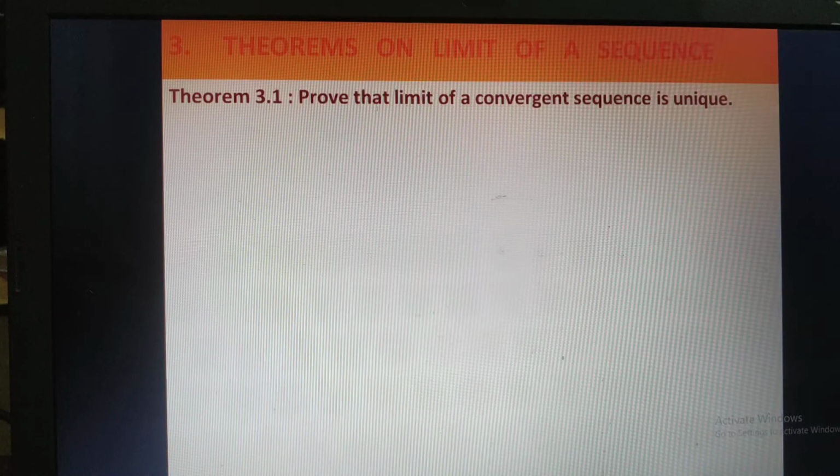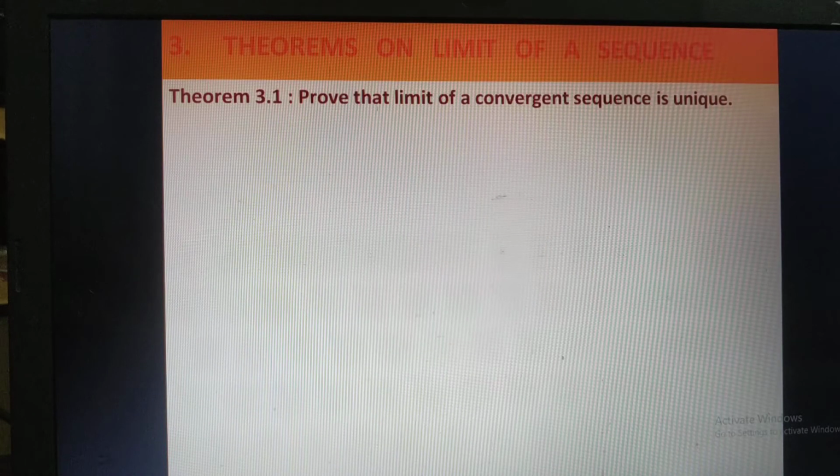After the recapitulation of the definition of a limit of a sequence, let us go for the theorems on limit of a sequence. The first theorem, theorem 3.1: prove that limit of a convergent sequence is unique. So this theorem is on the convergent sequence. What do you mean by the convergent sequence? A sequence is said to be convergent if it has a finite limit.